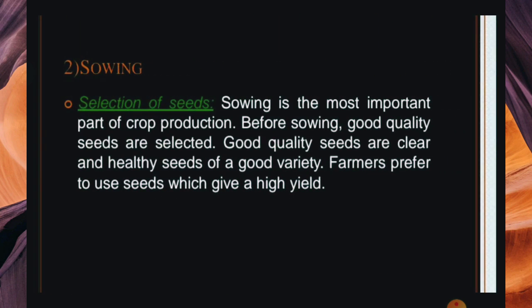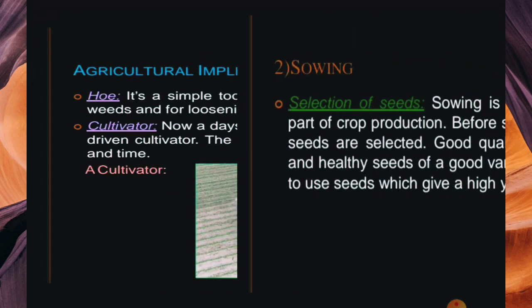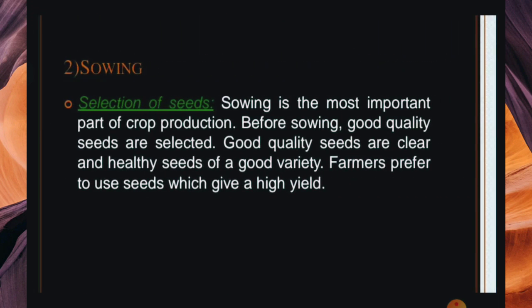Our next point is sowing, which means selection of seeds, the best seeds, because some seeds are eaten by insects and are broken, and they have insects inside them. So for this we want proper, good quality seeds. Sowing is the most important part of crop production. Before sowing, good quality seeds are selected. Good quality seeds are clean and healthy seeds of good variety.